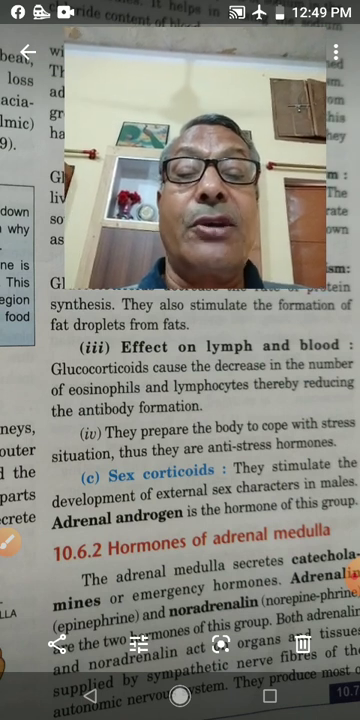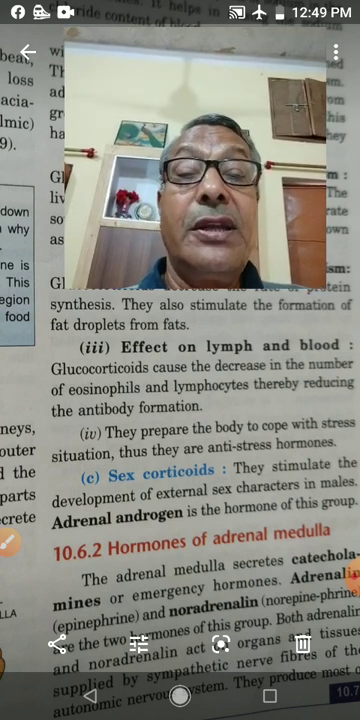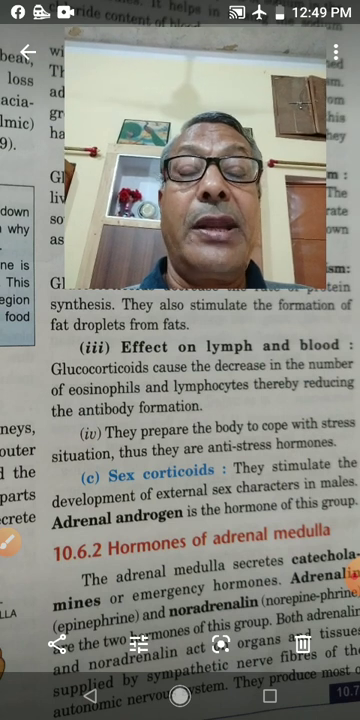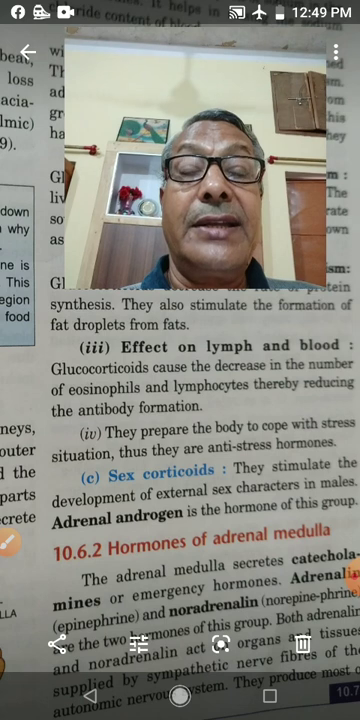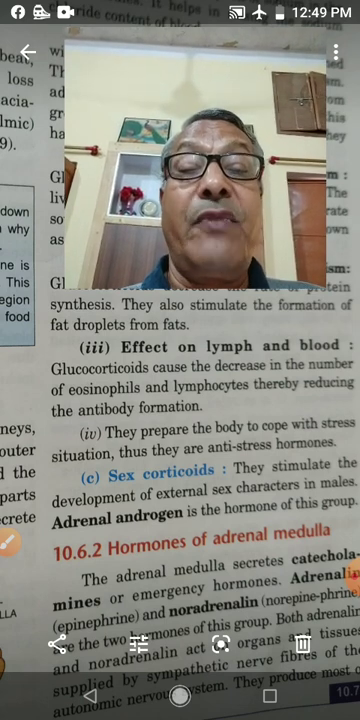Adrenaline hormone is called emergency hormone. It prepares the body to face the emergency situation at the time of danger. It prepares the body to fight or flight.